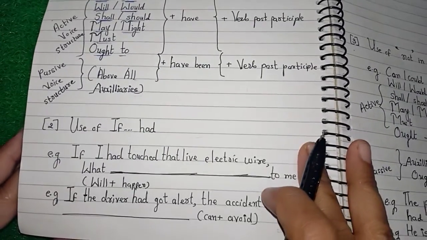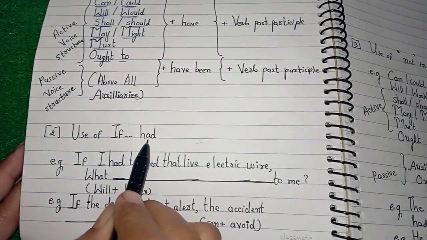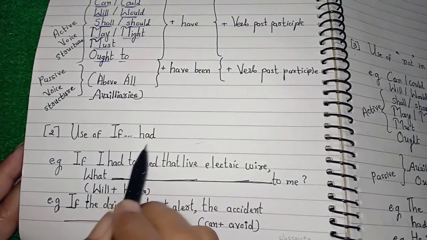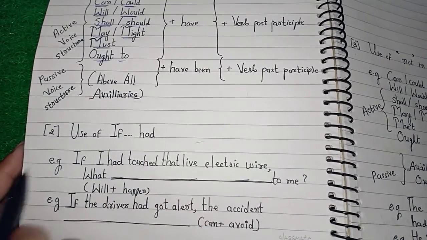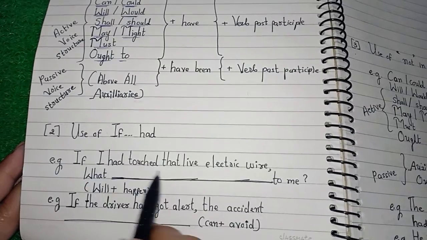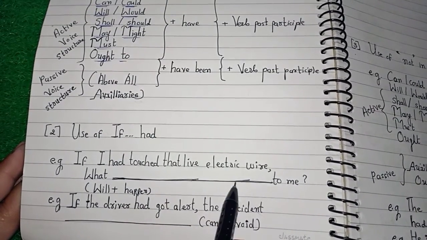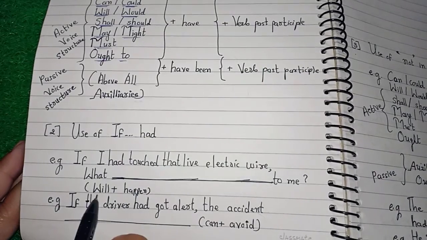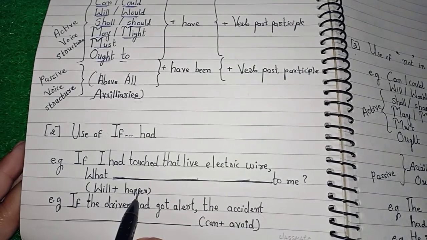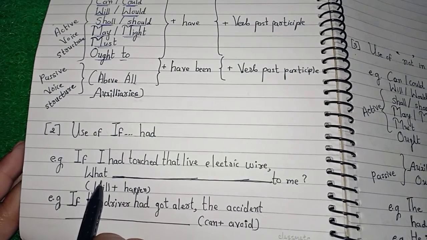Now see, we can use them with if, had. In the sentences of if and had, how can we use the auxiliaries? See, I have taken an example. Here we go. If I had touched that live electric wire, comma, what blank to me? In brackets, will happen has been given.